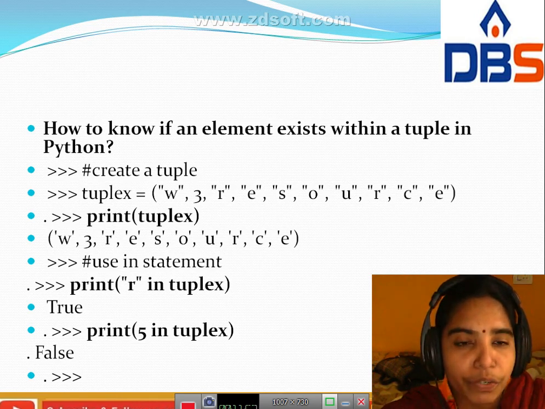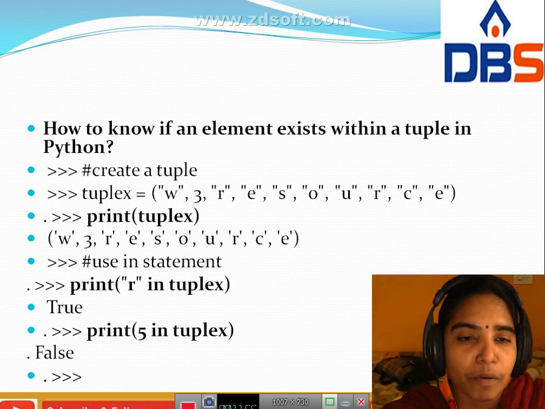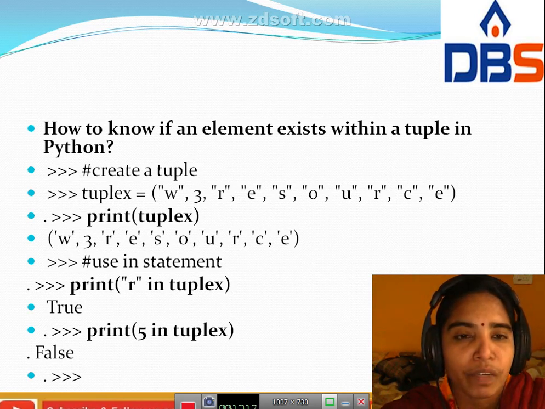Next example is print 5 in tuple x. Here we give tuple x as w3resource, but 5 is not in tuple x. That's why we got the output false. Next.